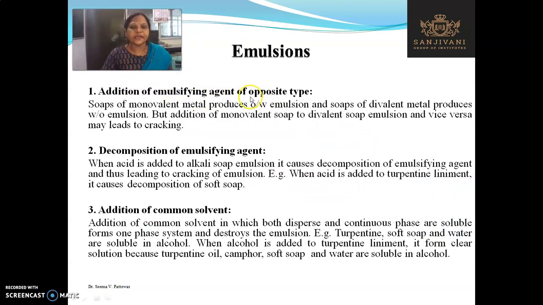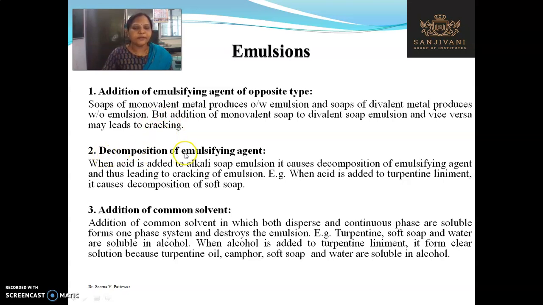Addition of emulsifying agent of opposite type. The soap of monovalent metal produces O/W type of emulsion, and soap of divalent metal produces W/O type of emulsion. But addition of monovalent soap to the divalent soap emulsion and vice versa, divalent soap to the monovalent soap emulsion, may lead to the cracking. It may crack the emulsion.